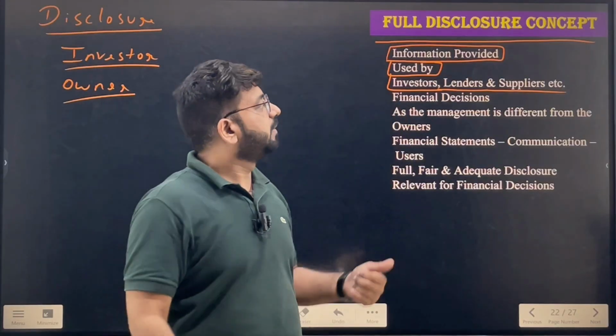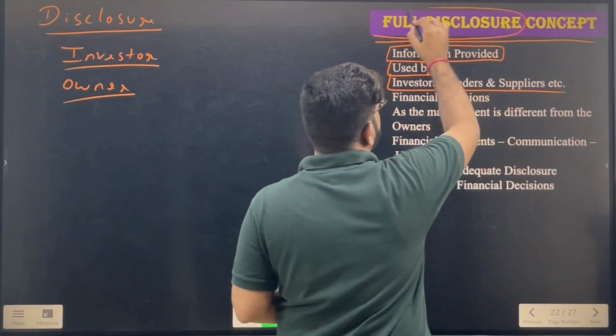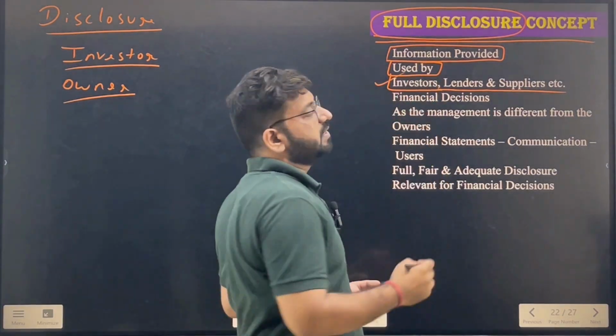Obviously, he will not take part in the management of the business, but he is very much concerned about the know-how of the business: whether the company is doing well, incurring profits, or incurring losses. He should know each and everything. All of this is dealt with in the full disclosure concept, which simply says to inform everything to the ultimate users, as they have invested money or have some other interest in our company. For example, the investors have invested money into the business.